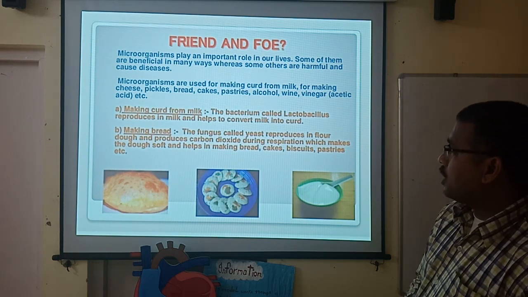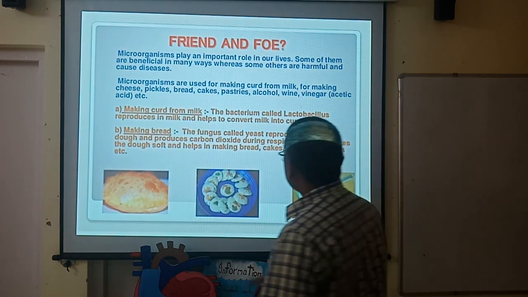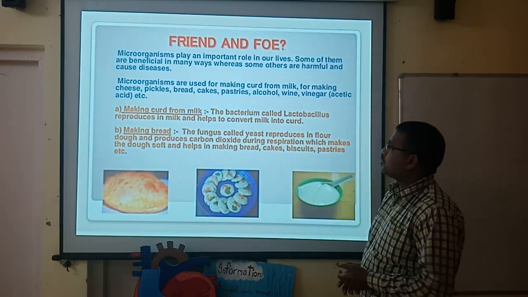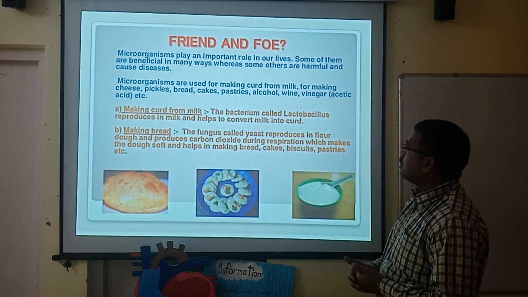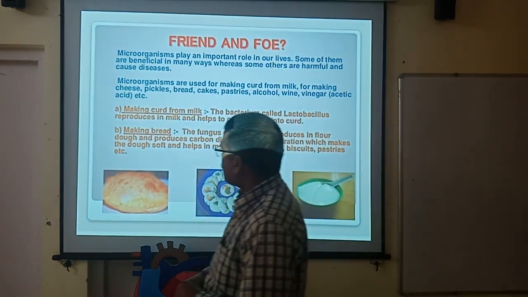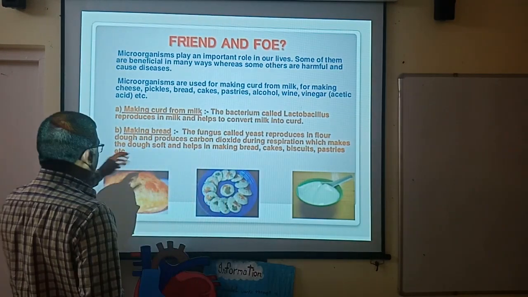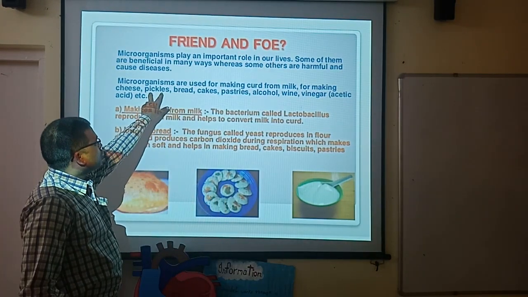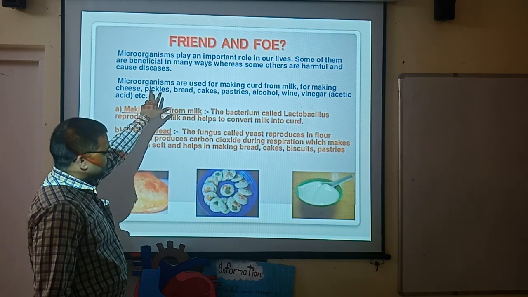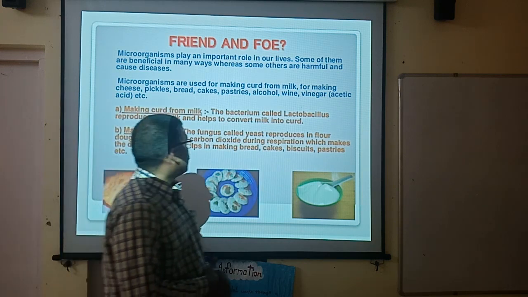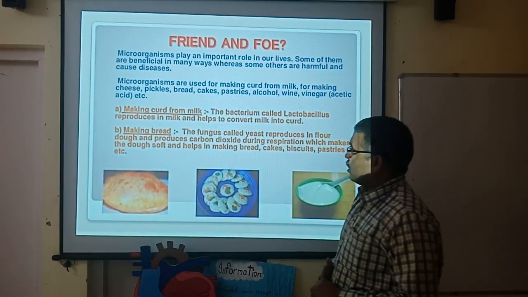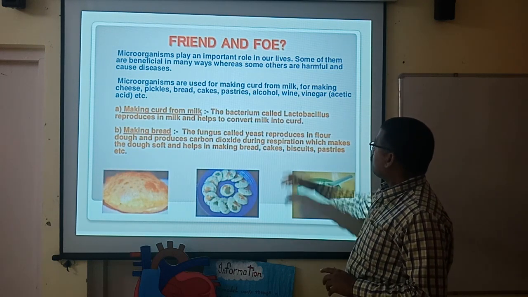Now, when we talk about whether a microorganism is a friend or foe, microorganisms are used for making curd. If it makes curd from milk, that means it is useful. It is a friend of human beings. They are also used for making cheese and pickles, and bread also requires microorganisms, as do alcohol, wine, and vinegar.